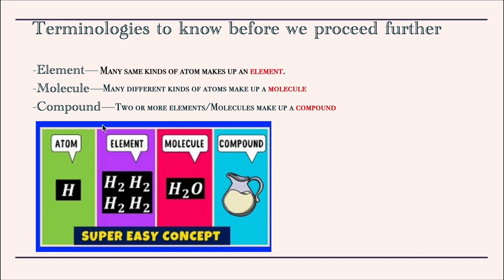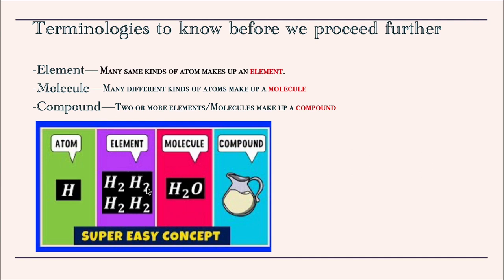Next we'll move on to molecule. Many different kinds of atoms make up a molecule. So this has got different kinds of atoms. A molecule can be different kinds of atoms or different kinds of elements together. Does that make sense?